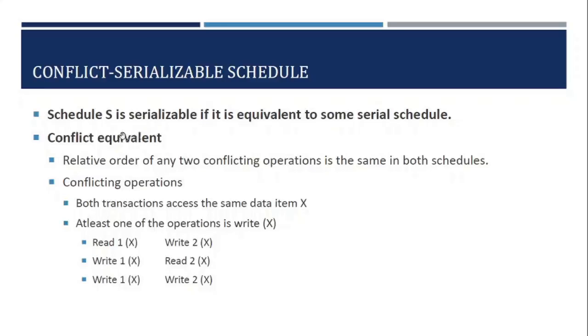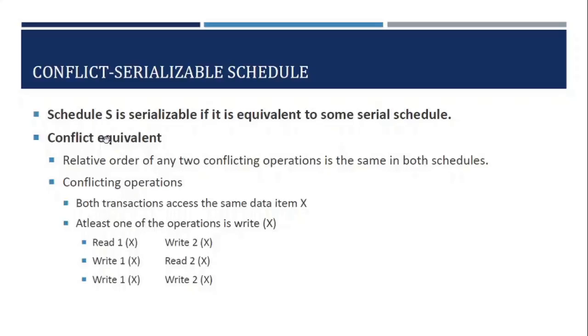So let us first consider what a serializable schedule is. A schedule S is serializable if it is equivalent to some serial schedule. Now what do you mean by a serial schedule? Suppose we have two transactions T1 and T2: executing all the operations of T1, and after completion of T1 executing all the operations of T2, is one serial schedule. Or if we start with T2, execute all the operations of T2, and after it has been completed execute all the operations of T1, that is another serial schedule.